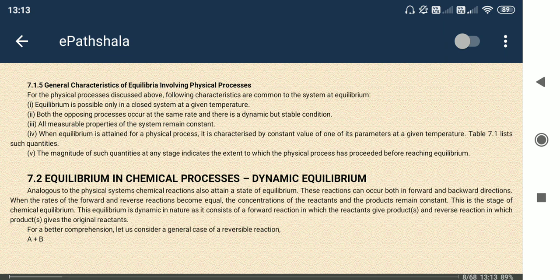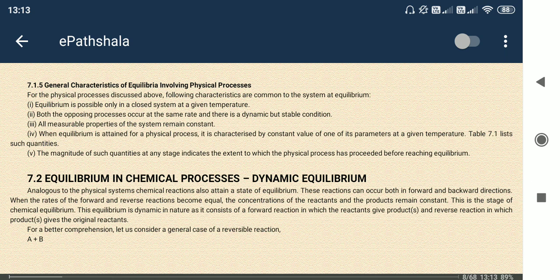So, equilibrium in chemical processes and dynamic equilibrium. Dynamic means something is happening, something is not static. With time, something is going to happen. So in dynamic equilibrium, the change of reactant to product is the same as that of product to reactant.